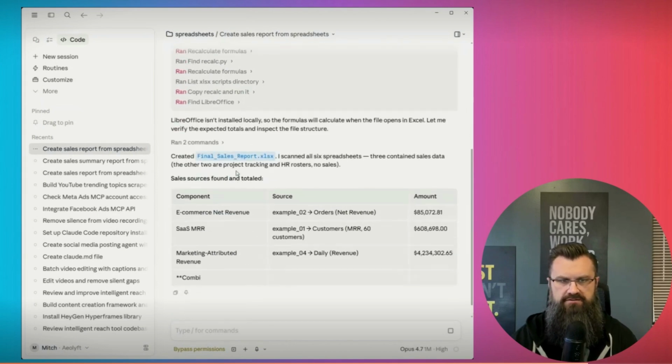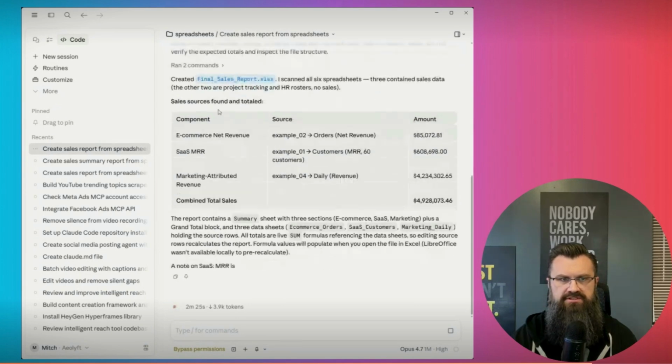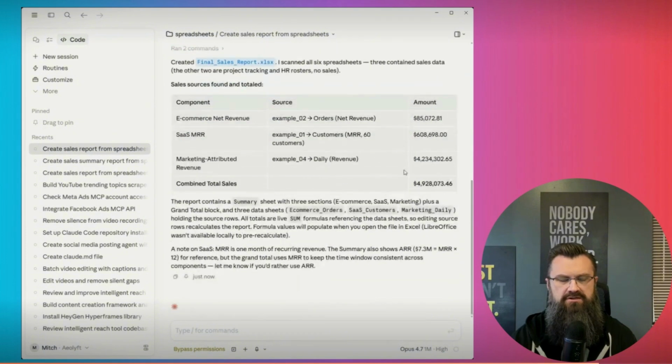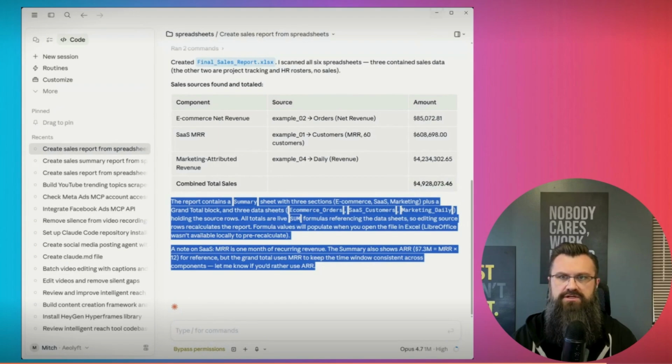So it created the final document, scanned all 6 spreadsheets, 3 contain sales data, the other 2 are project tracking and HR rosters, no sales. Great. These are all completely made up numbers, but it basically then gives a summary. Pretty freaking cool.